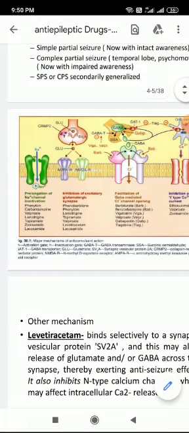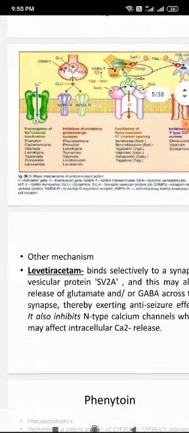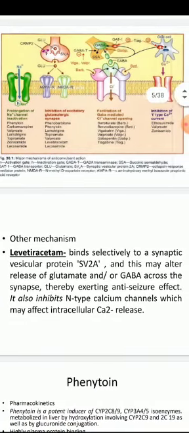There is something unique about the anti-epileptic drug levetiracetam. You can see levetiracetam binds selectively to a synaptic vesicular protein. In this diagram, in the glutamate neuron, there is a synaptic vesicle in which glutamate is stored. This glutamate is bound to one protein.